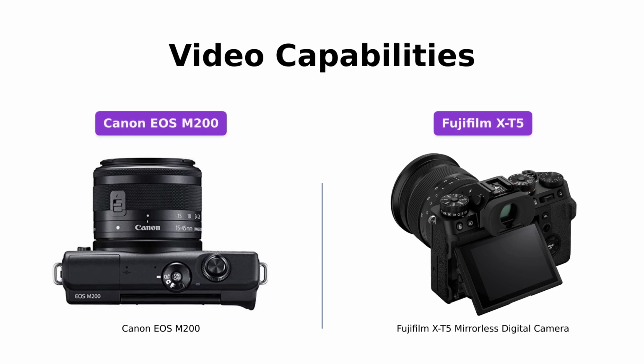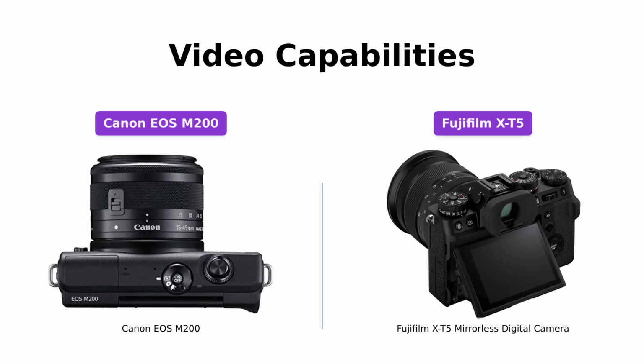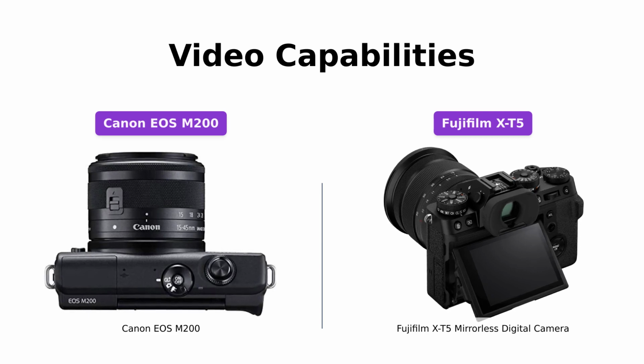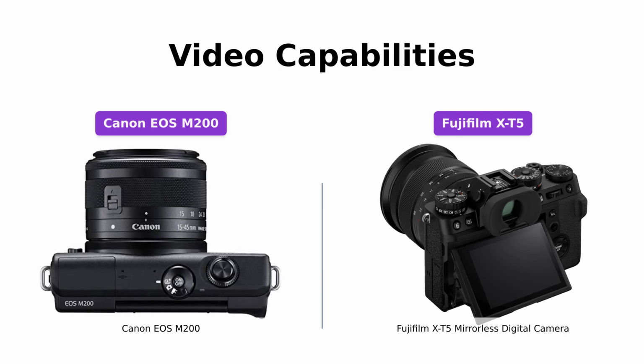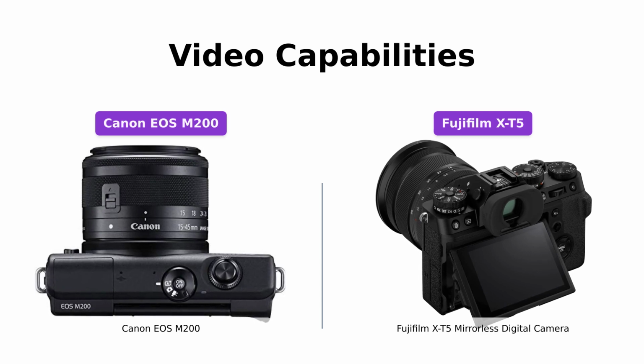If you're into videography, both cameras offer impressive video capabilities. The Canon EOS M200 supports 4K video and 4K time-lapse movie recording, allowing you to capture stunning footage. Similarly, the Fujifilm X-T5 provides powerful image-making performance, offering excellent video quality and smooth motion thanks to its high-resolution sensor.